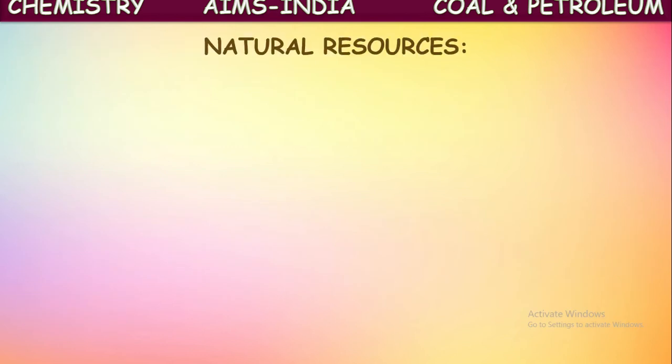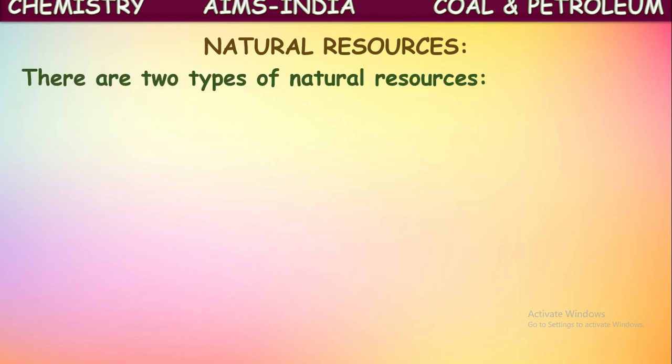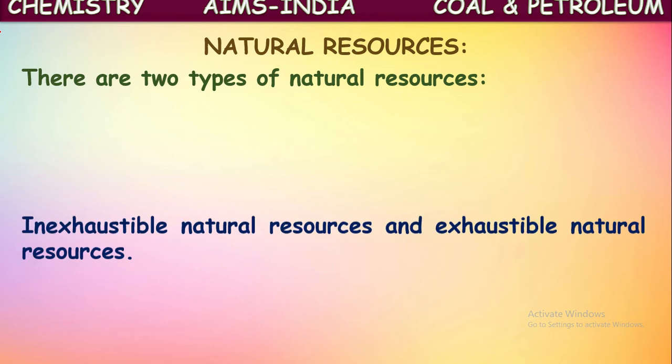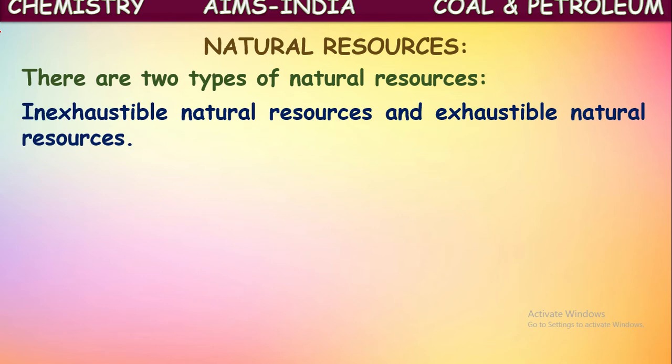First, let us see natural resources. There are two types of natural resources here. What did we say natural resources means? The resources which are available directly in nature, like sunlight, water, land, soil, air. These all come under natural resources. In these again, there are two types: exhaustible resources and inexhaustible natural resources. Based on the existence of these resources, they are classified into two types: inexhaustible natural resources and exhaustible natural resources.